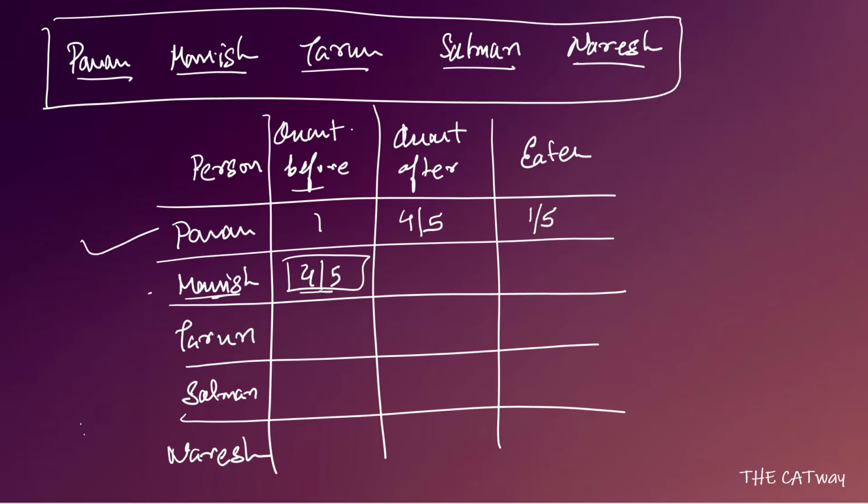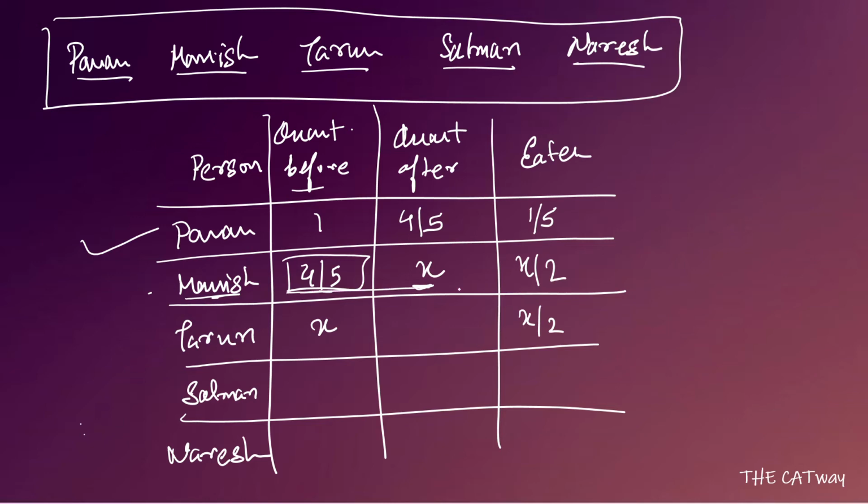Now come to Manish. For Manish, let x be the quantity that was remaining after Manish finished eating. Now given that Tarun ate 50% of what was remaining, if x was the quantity after Manish has eaten, then before Tarun started, x will be the quantity. And the amount which Tarun is going to eat is going to be x by 2. That will be the same amount that Manish is going to eat, because we know that they both ate an equal amount of cake.